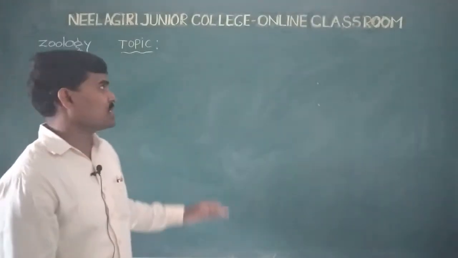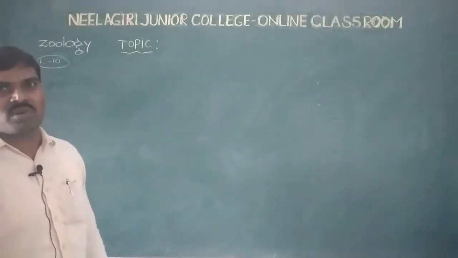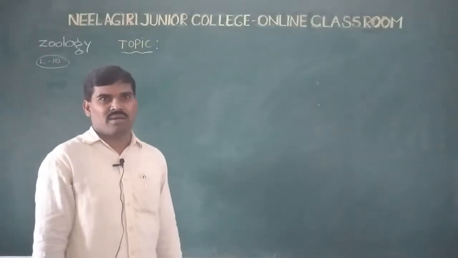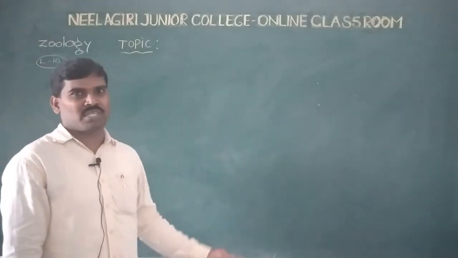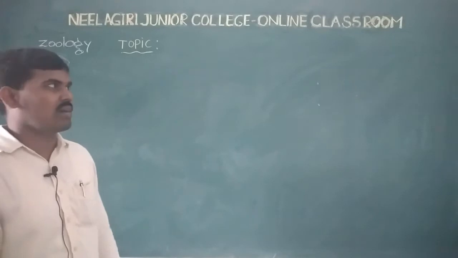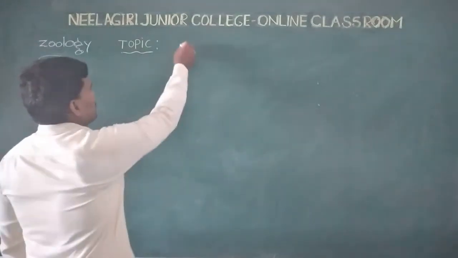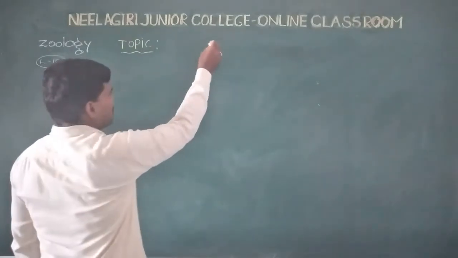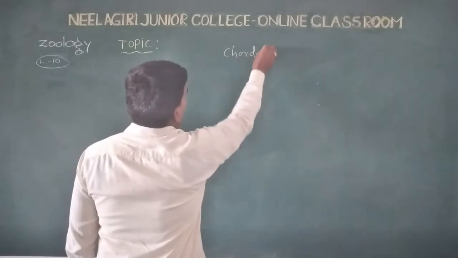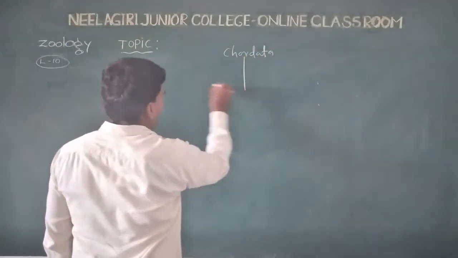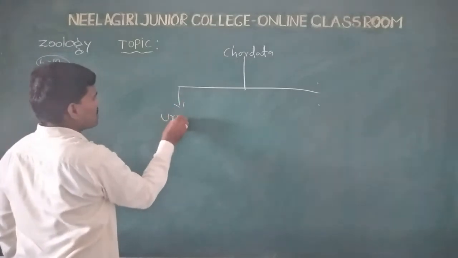Okay, students, the previous class completed the comparison of chordates and non-chordates: the chordate characters, non-chordate characters, and the presence or absence of some of the characters. Now let us see the Urochordates. Chordates have three subphyla. The first one is Urochordata.